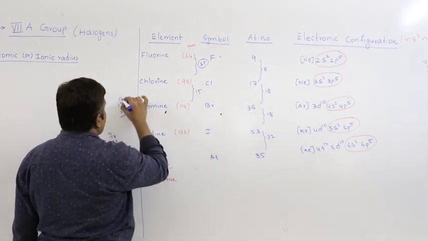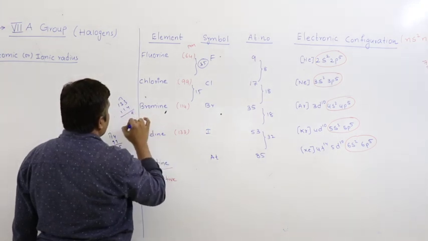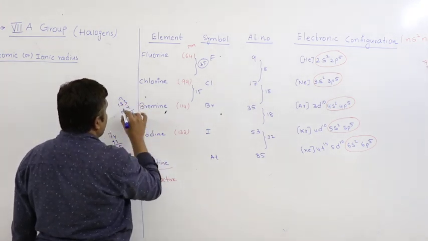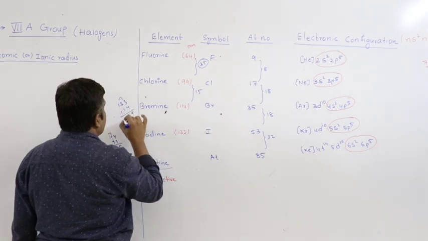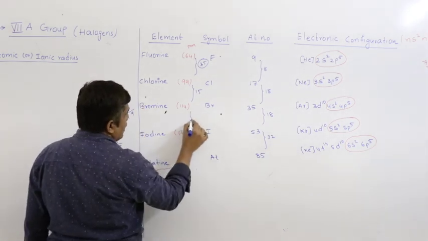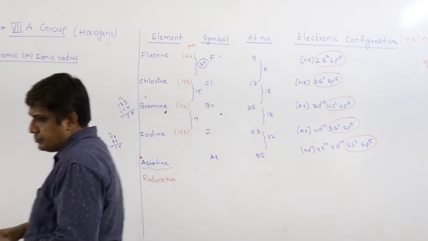You will get approximately 19 picometers.